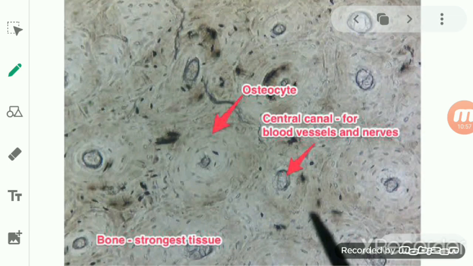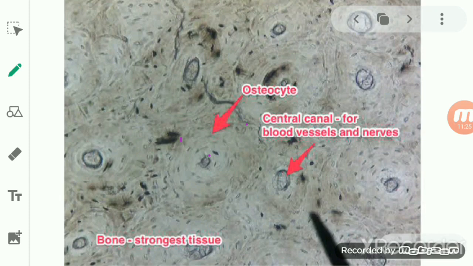Mineralized means the bone consists of minerals. It is hard as well as rigid. So bones are strong, non-flexible, porous, highly vascular, hard and rigid tissue.